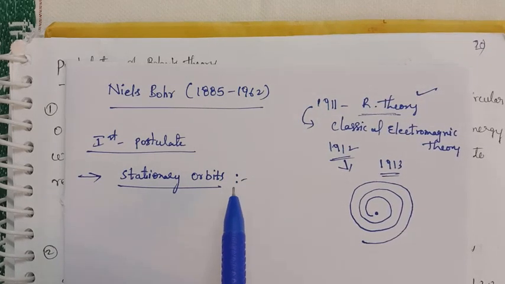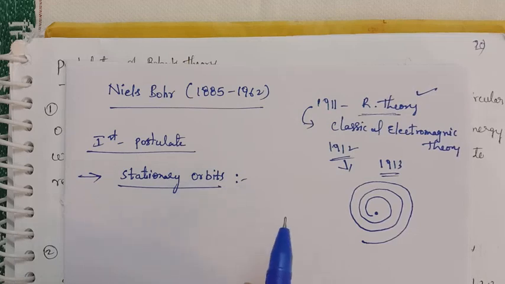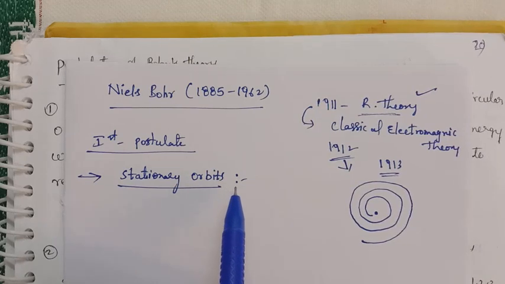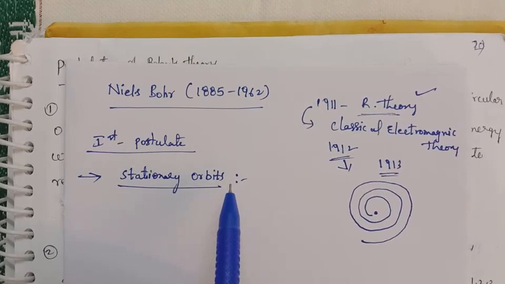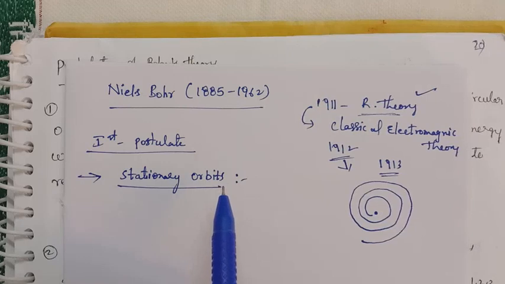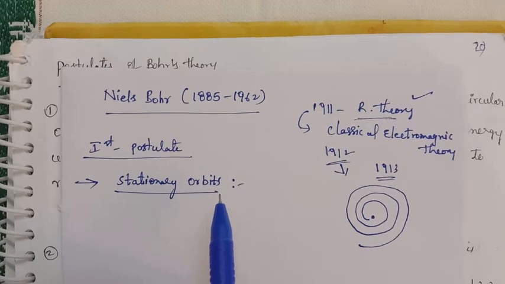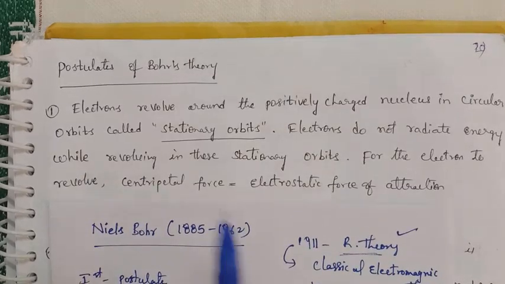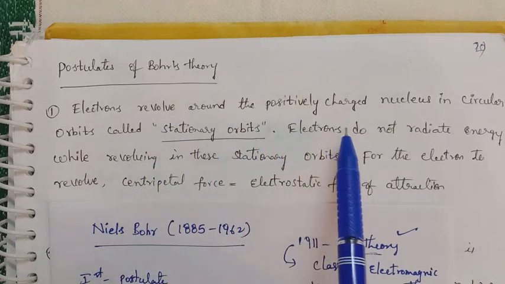Electrons revolve around the positively charged nucleus in circular orbits called stationary orbits. If electrons are revolving in these stationary orbits, they do not radiate energy while revolving in them. While the electron revolves around the nucleus, the centripetal force is balanced by the electrostatic force of attraction. This is Bohr's first postulate.